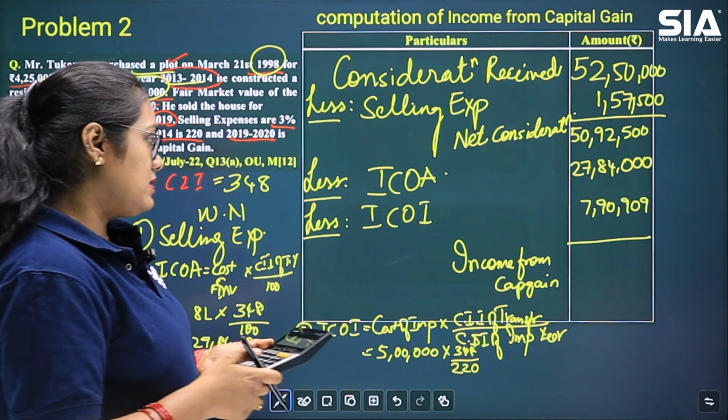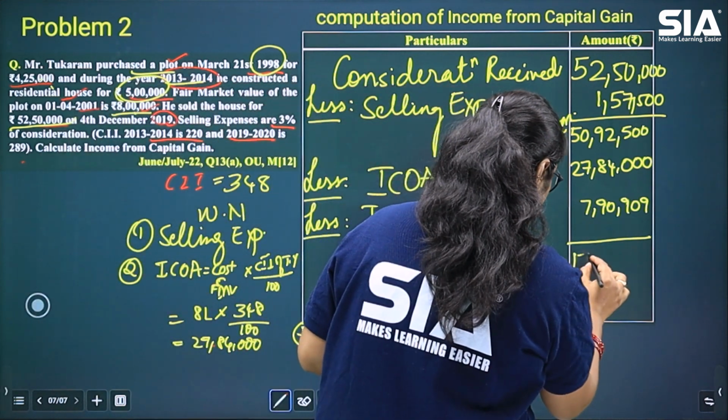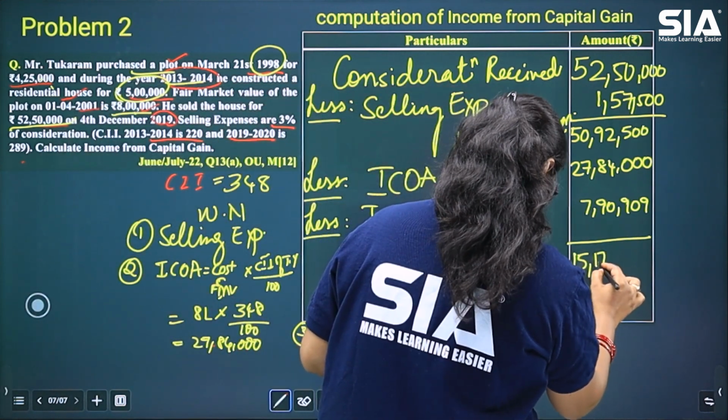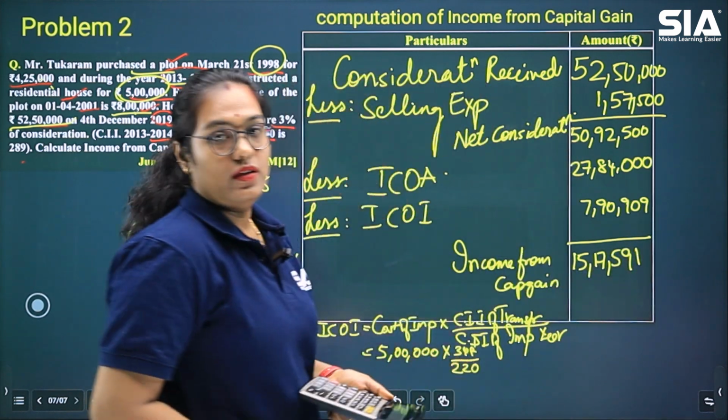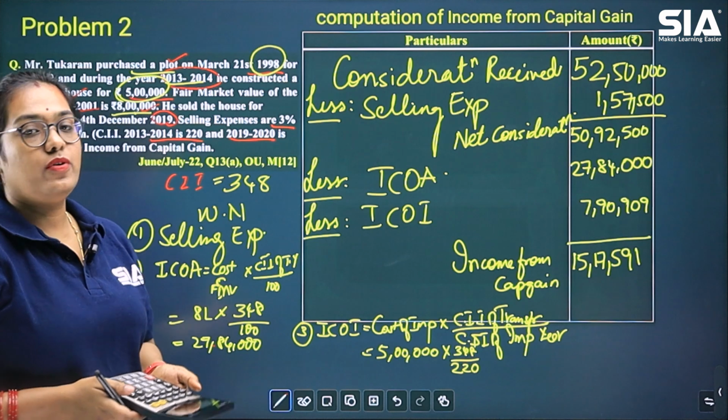So the final answer will be 15,17,591. Okay, this is your income from capital gain.